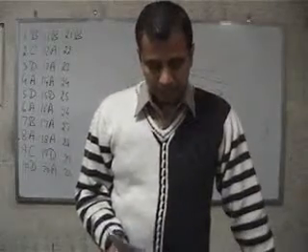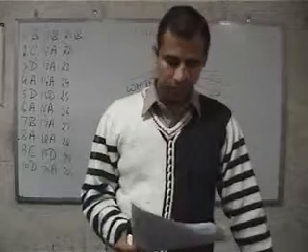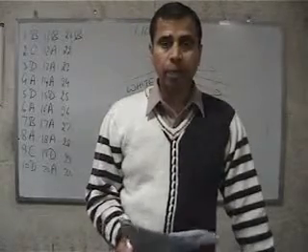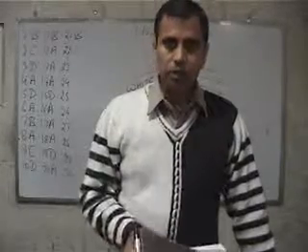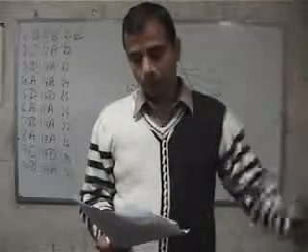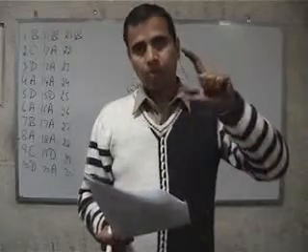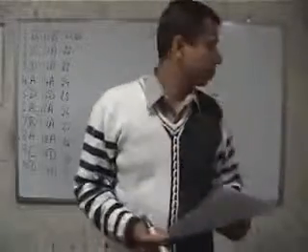Question number 22. Where should an object be placed so that a real and inverted image of the same size is obtained by a convex lens? Remember, whether it is a convex lens or a concave mirror, as we just discussed in one of the previous questions, when the object is placed at the center of curvature, the image is formed of the same size.